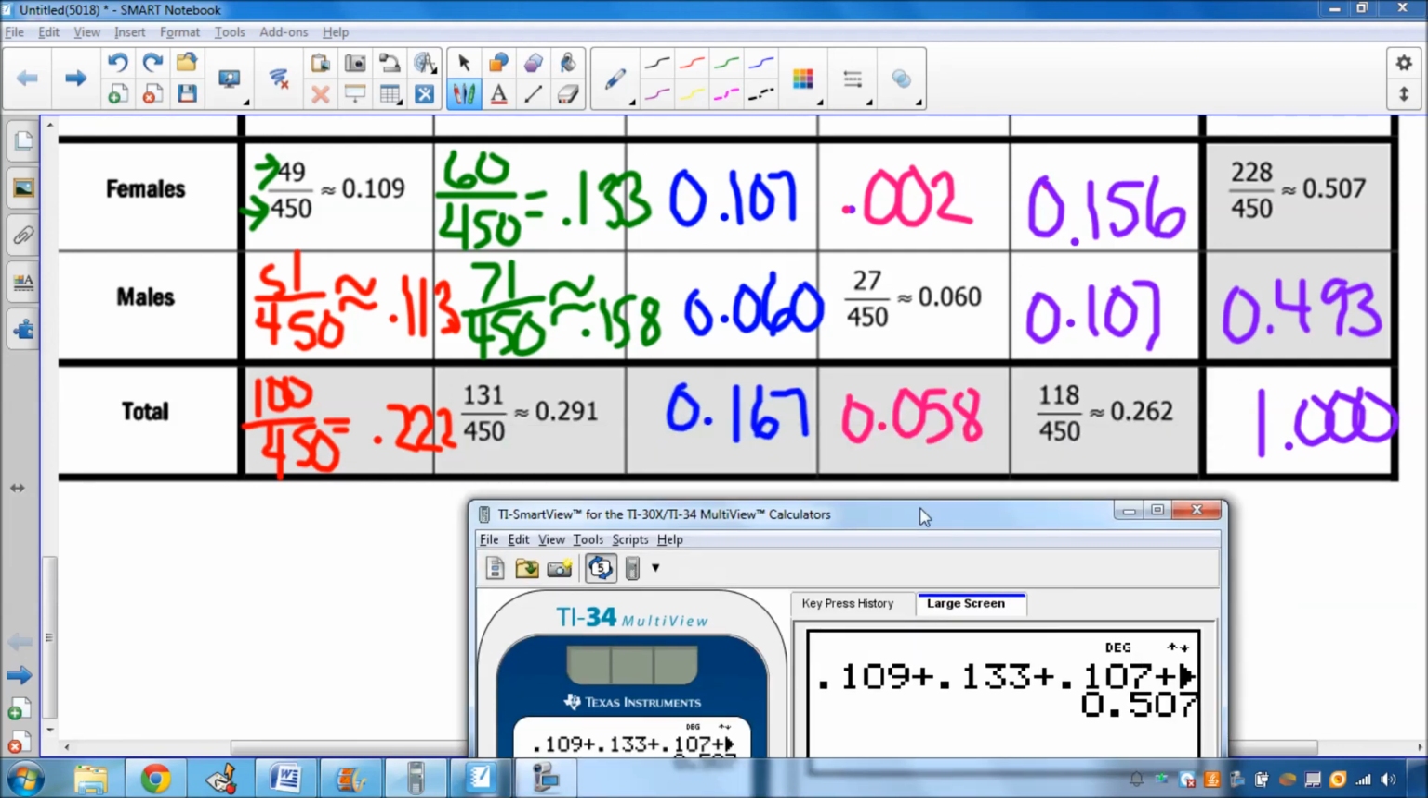And then let's check our answers in the bottom row. So in the bottom row, we got 0.222 plus 0.291 plus 0.167 plus 0.058 plus 0.262. I'm just adding up all of these numbers right here. And you should get a whole, because this all should add up to a whole percentage. This should have been 1 here because it's your total amount. It's 100%. And then let's check our column right here, 0.507. I'm going to add 0.507 plus 0.493, and you should also get 1 right here, okay?